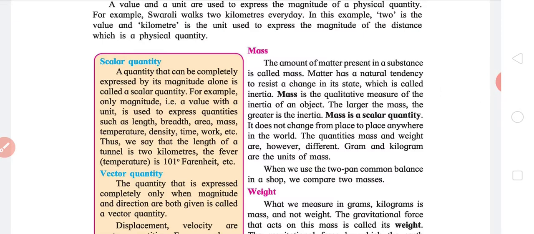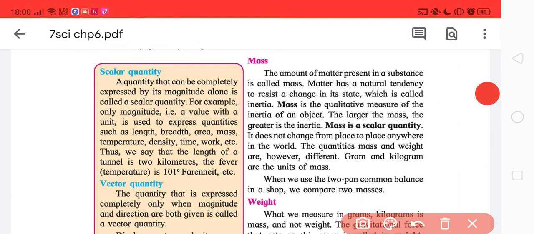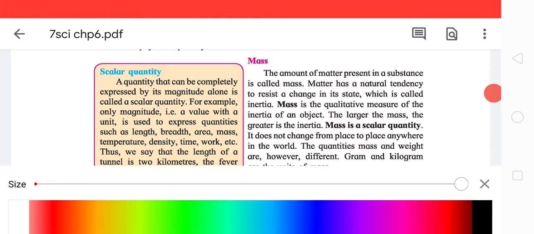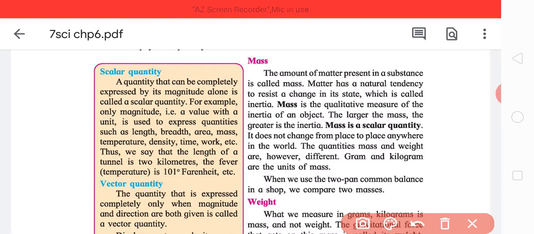Okay. What is scalar? Scalar is a quantity that can be expressed by its magnitude alone. Okay, you don't need a direction. For example, say the area of the room is maybe 5 meters square. Now from whatever side you look, area won't change, or the temperature is 37 degrees Celsius. Now wherever you look from, the temperature won't change. Hence, anything which does not depend on direction is a scalar quantity.